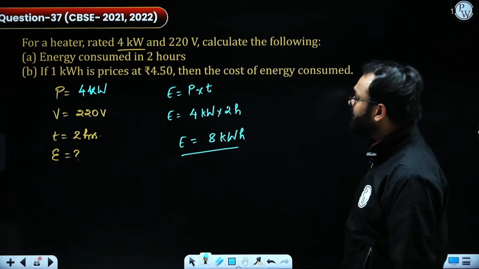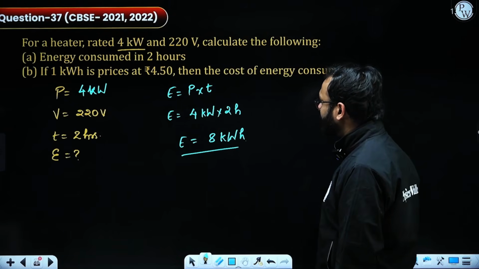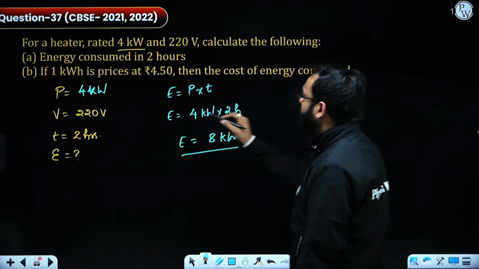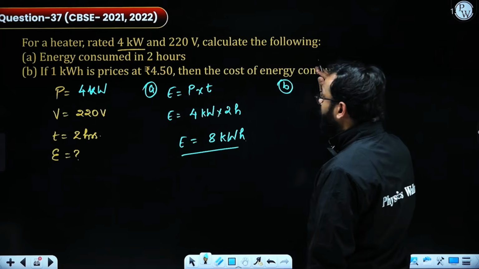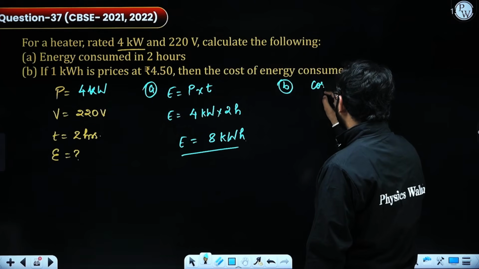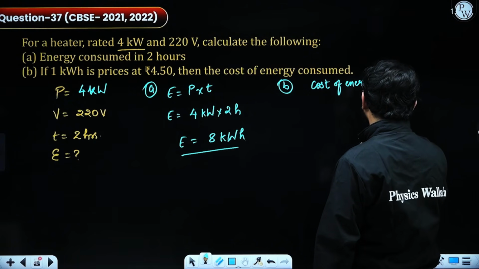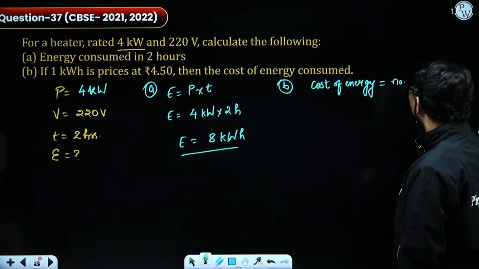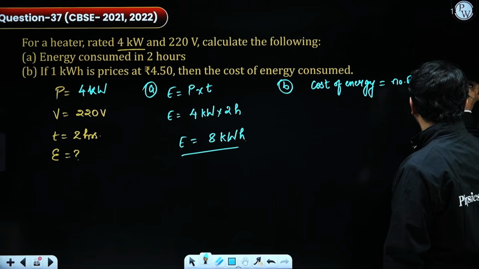Now they're saying if 1 kilowatt hour is priced at 4.5 rupees per unit, then find the cost of energy consumed. So for part B, we need to calculate the cost of energy. To calculate the cost, what we have to do? Number of units multiplied by price.